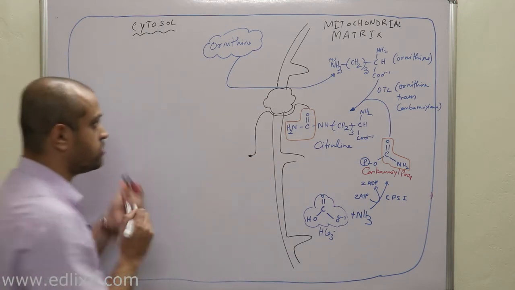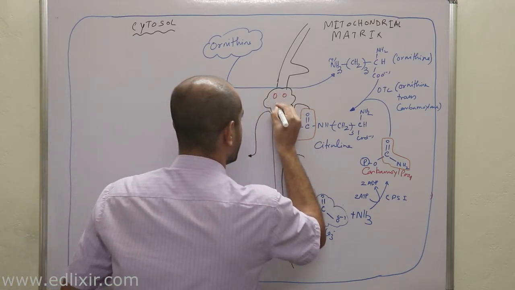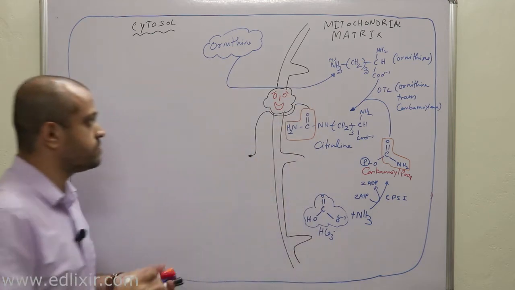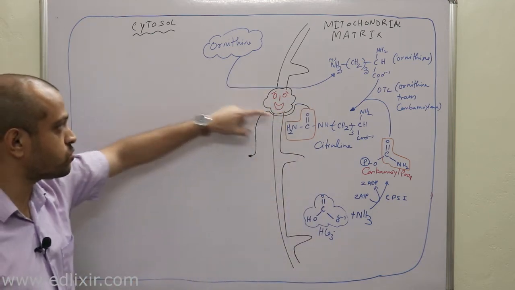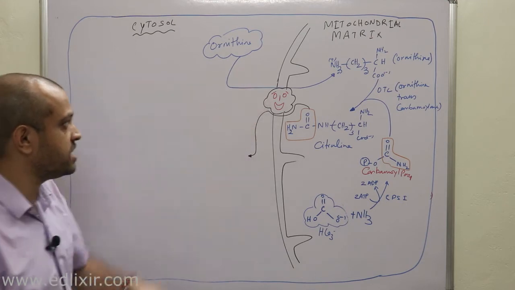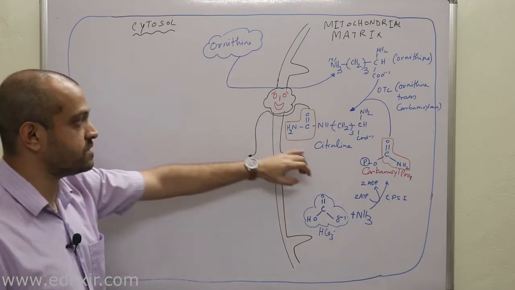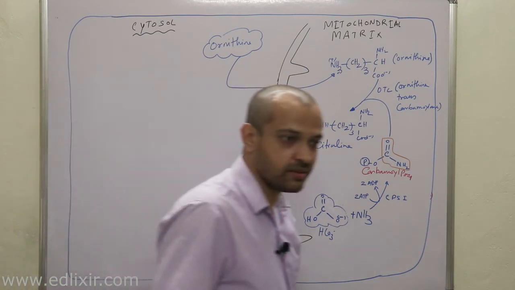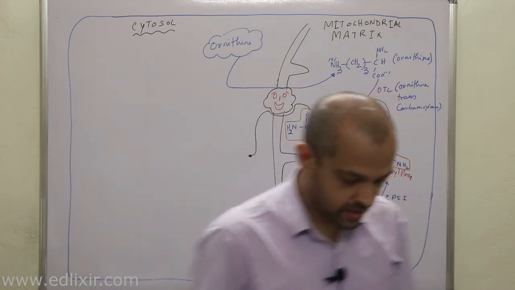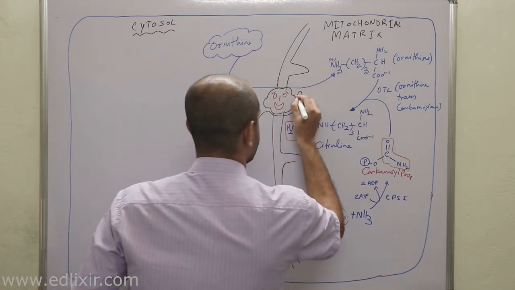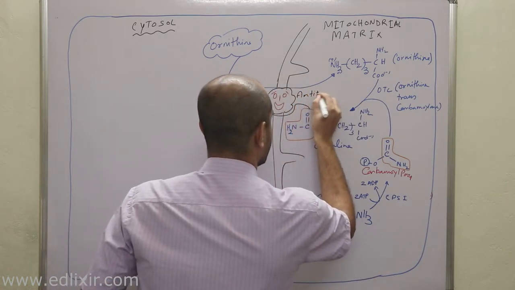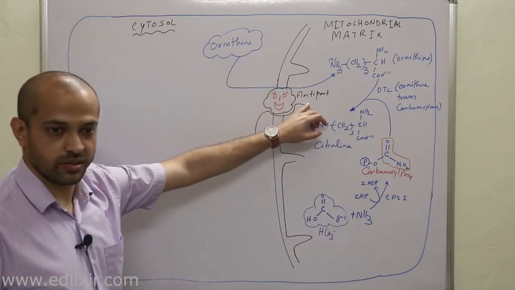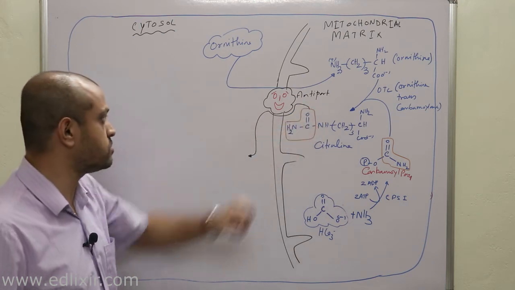Now listen with all your attention. What is the important role of this particular protein which helps in the transfer of ornithine as well as citrulline, but in opposite directions? It's nothing but an antiport. Clear? It's an ornithine citrulline antiport system.